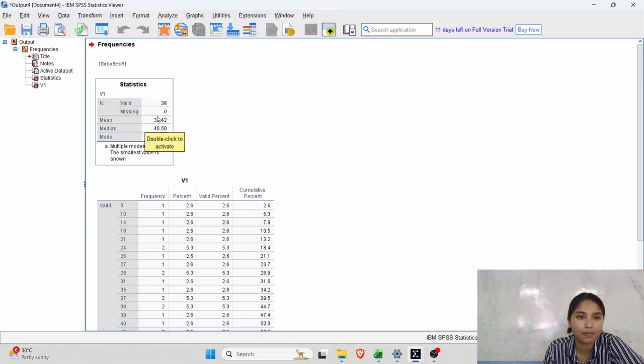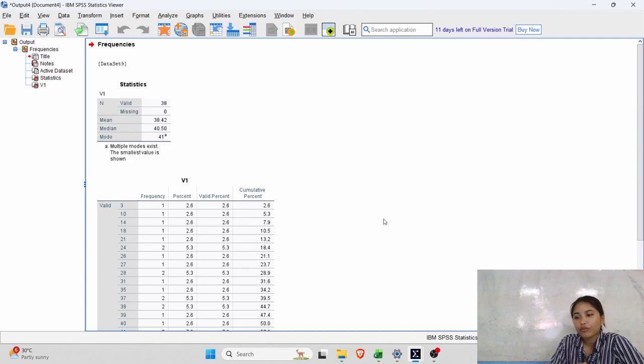Now we can see that the mean is 38.42, which is below the standard passing score of the students. It's low. Now for the median, we can see that it is 40.50.